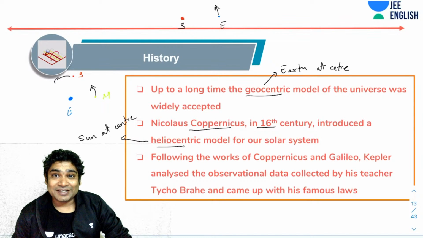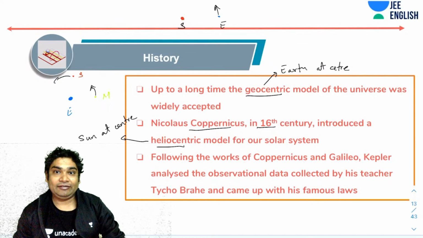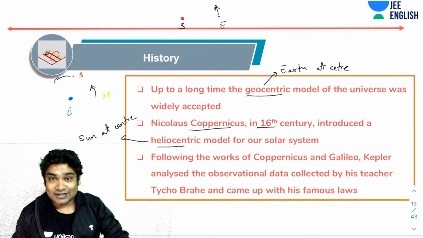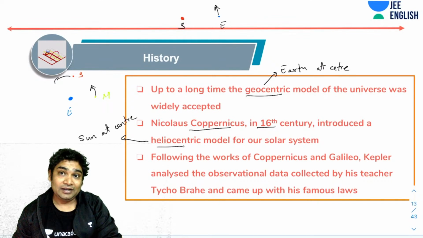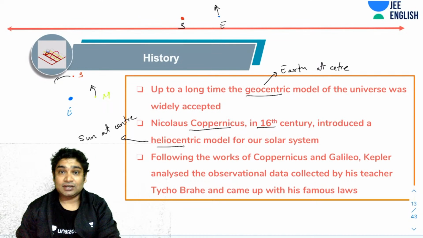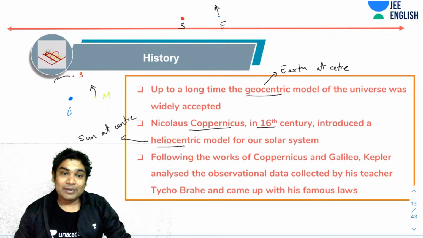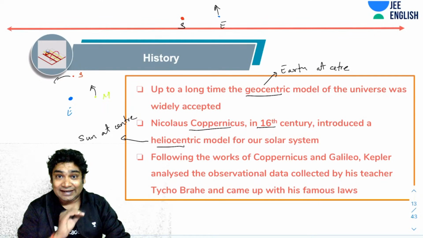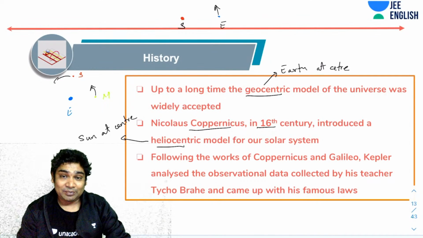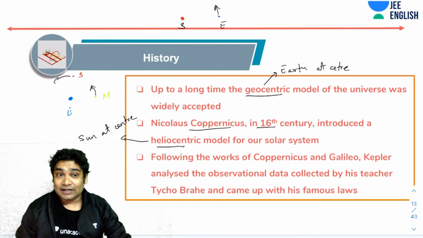Copernicus's suggestions went opposite to that. So it turns out he was imprisoned for life for his ideas. It was a tough time. Imagine, but luckily for us, Copernicus never gave up on his ideas. He was asked to shun his ideas, to say that he made a mistake and his ideas were wrong, but he stuck to them. He spent his entire life, imagine, in prison, but he never gave up the ideas that he had. Next, he was followed by Galileo. You guys know that Galileo invented the telescope, right?